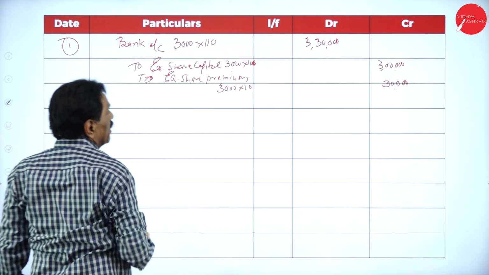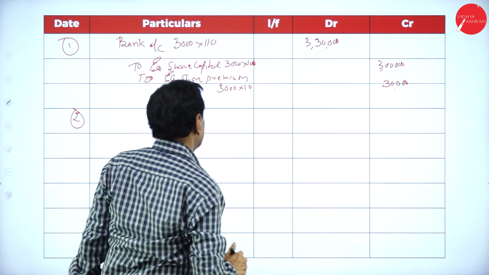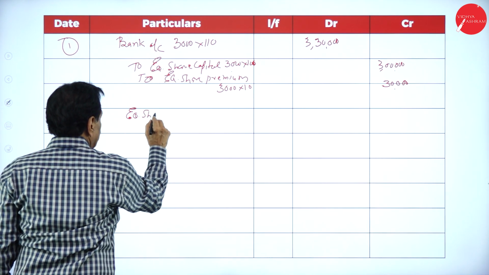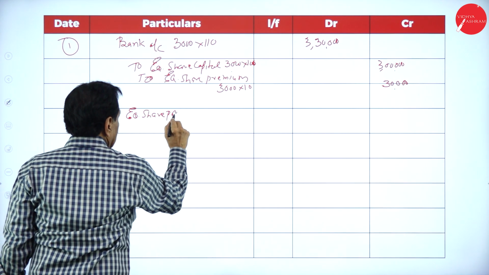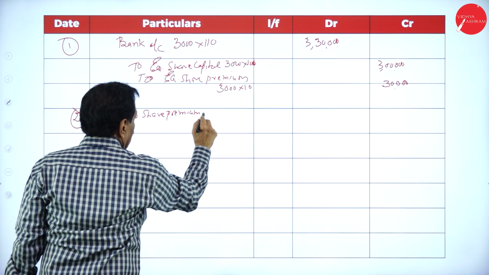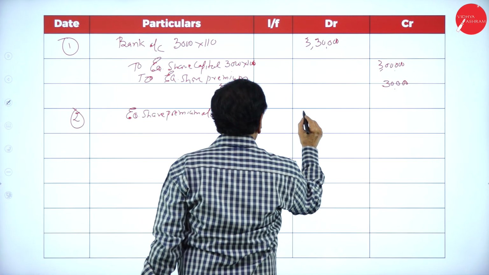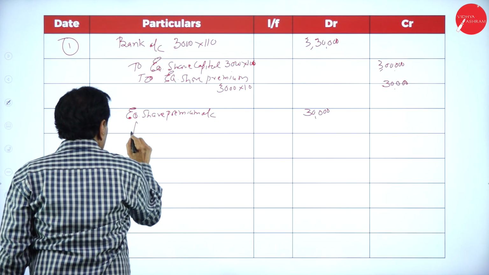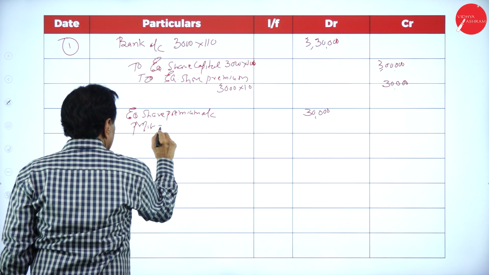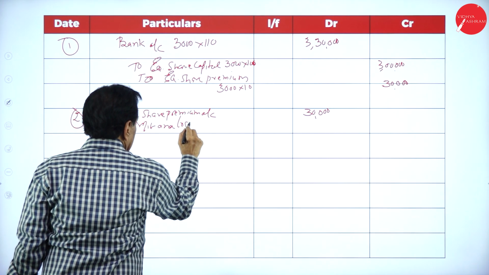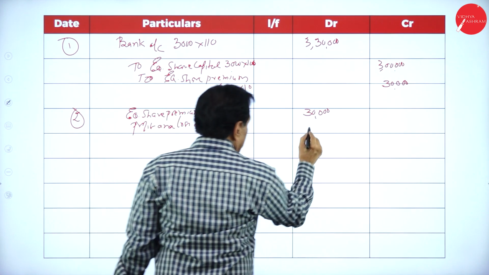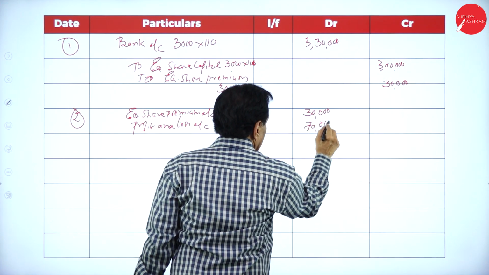Second entry, we have to pay the premium. Equity share premium 30,000. Profit and loss account 70,000.